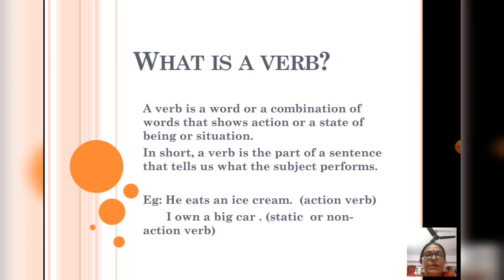For example, he eats an ice cream. Second, I own a big car. Now, in these two sentences, eats and own are verbs. But the difference is that eats is an action verb because it shows an action of eating, and in the second sentence, own is a non-action verb because it's not showing any action, it's showing the possession. So it's a non-action verb.